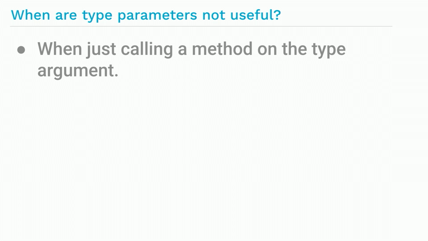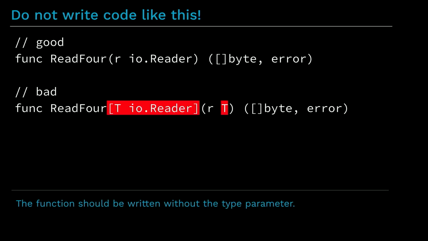io.Reader is easy to read, it's efficient, it's effective. There's no need to use a type parameter to read data from a value by calling the Read method. For example, some people might be tempted to change the first function signature here that just uses an interface type into the second version that uses a type parameter. Don't do this. Omitting the type parameter makes the function easier to write, easier to read, and it turns out the execution time will most likely be exactly the same for both versions.